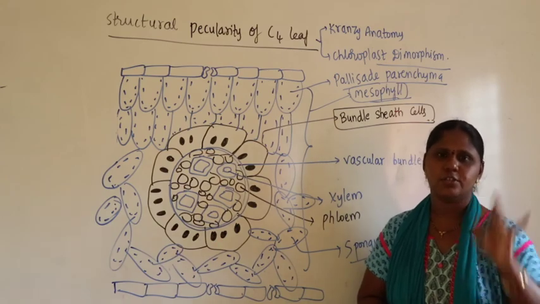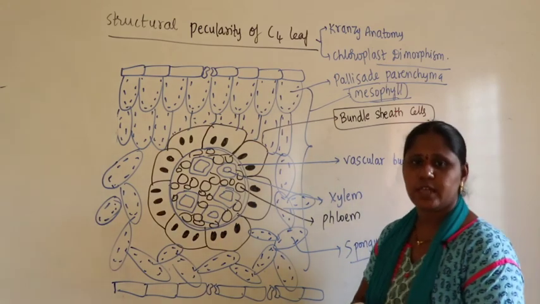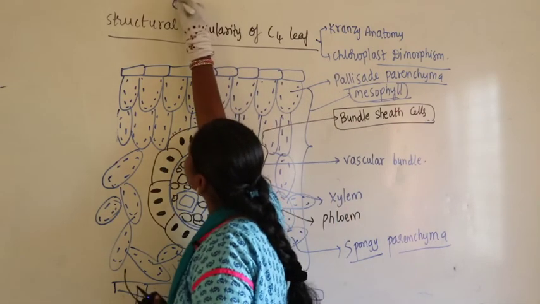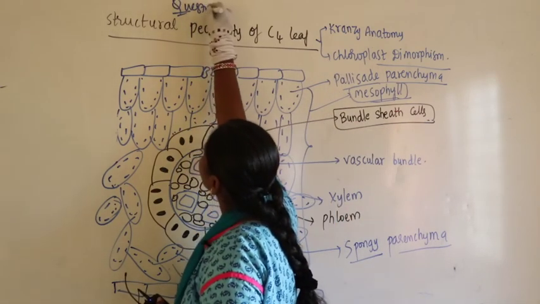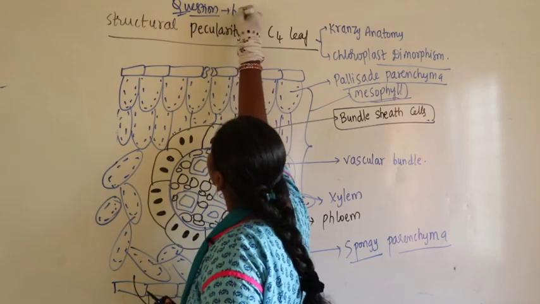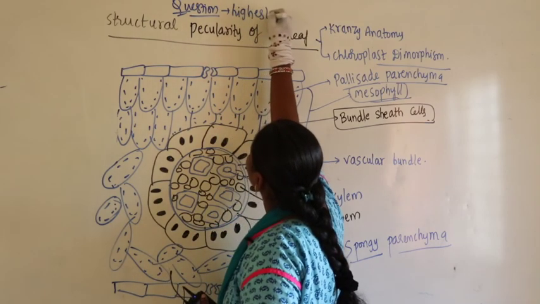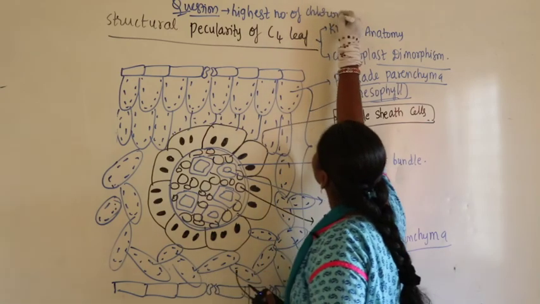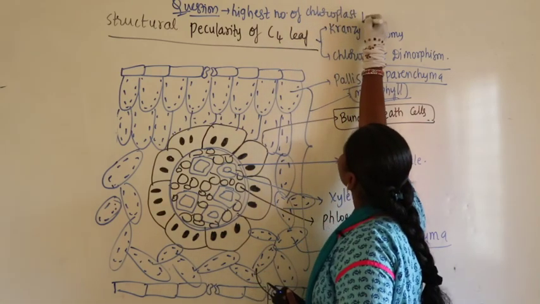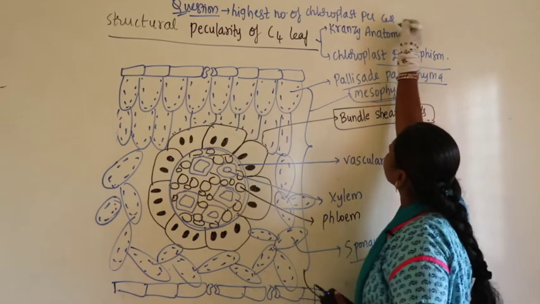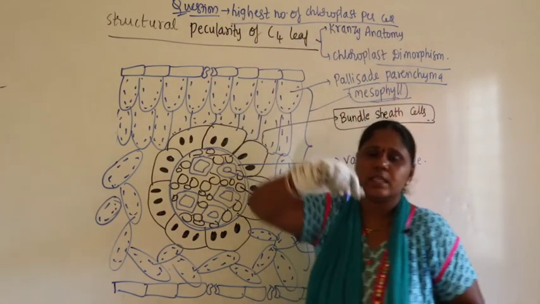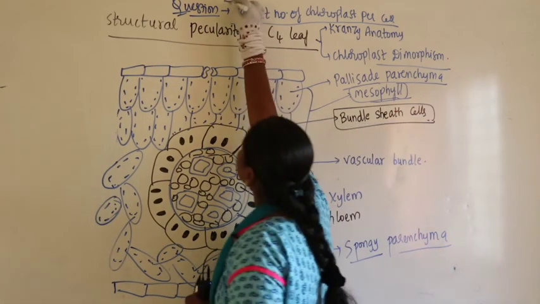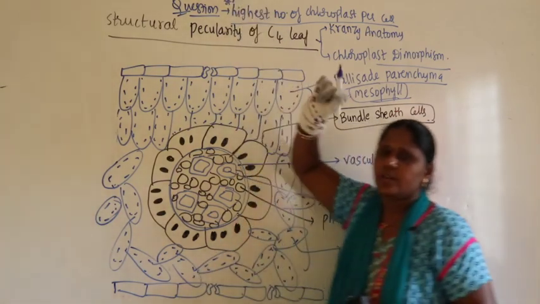For example, cytology, you know that. Let me give you a cytology related question. The question is, where do you find the highest number of chloroplasts per cell, or the maximum number of chloroplasts per cell? Where you find a single chloroplast per cell is Chlamydomonas. Highest number of chloroplasts per cell, where do you find?